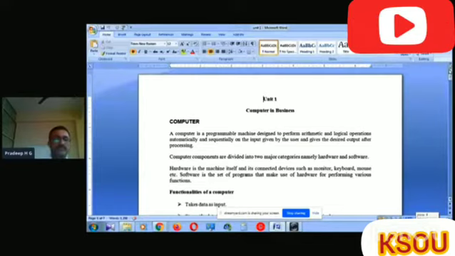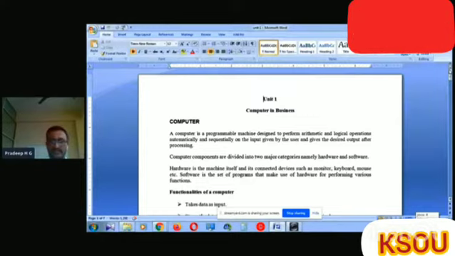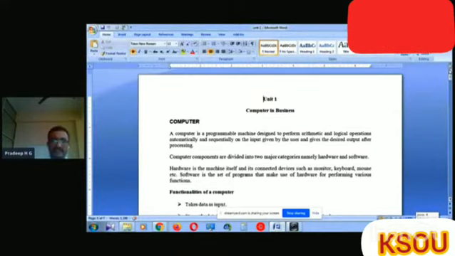These components can be identified and easily moved from one device or one location to another location. That is the hardware. Then software means a group of instructions or a group of programs. It will be processed and it gives the result. That is called software.